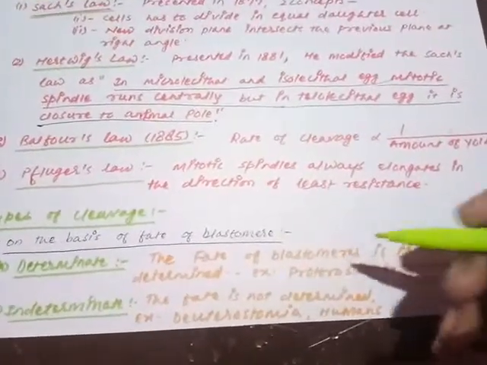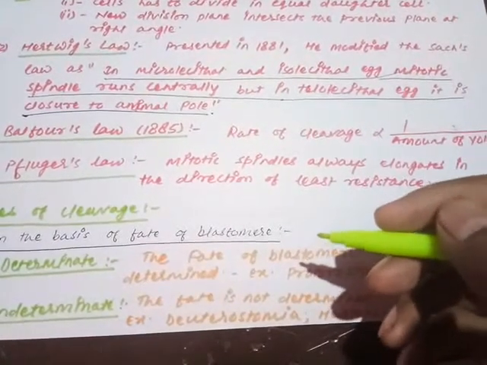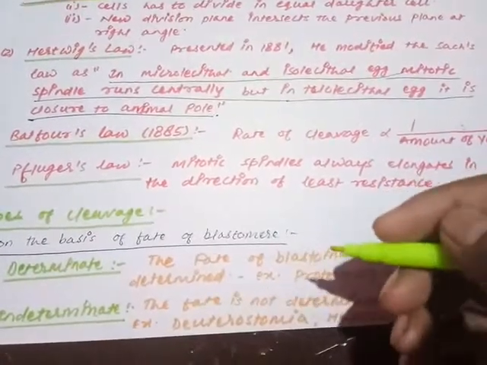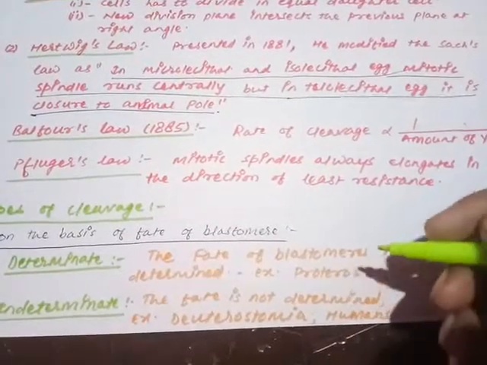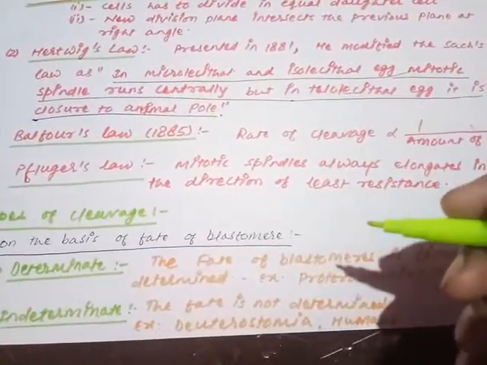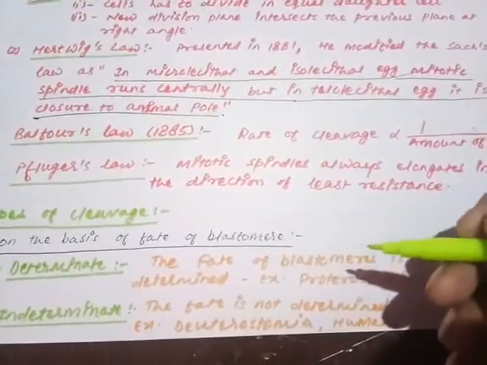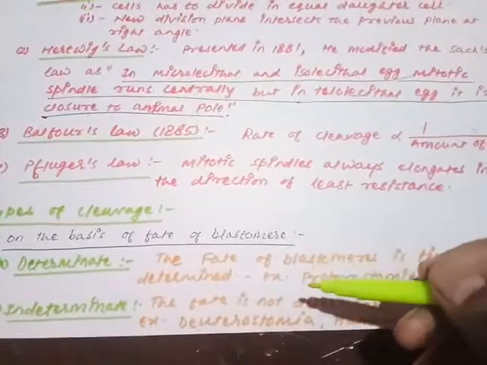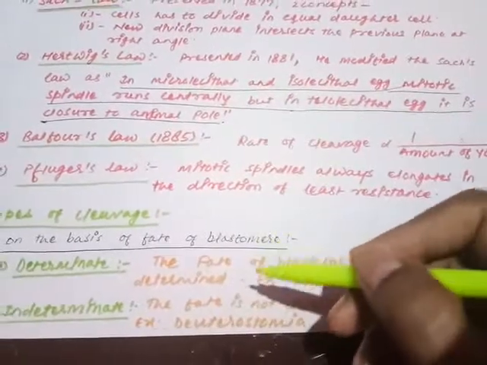Determinate cleavage means the blastomeres have a defined fate in the future organism. If a blastomere degenerates or is damaged, the particular structure confined to that blastomere will not develop in the future organism. Are you getting my point? Suppose a blastomere is going to develop into the eyes, and it degenerates. The organism will develop completely, but the eyes will not develop. The fate of the blastomere is fixed and determined.